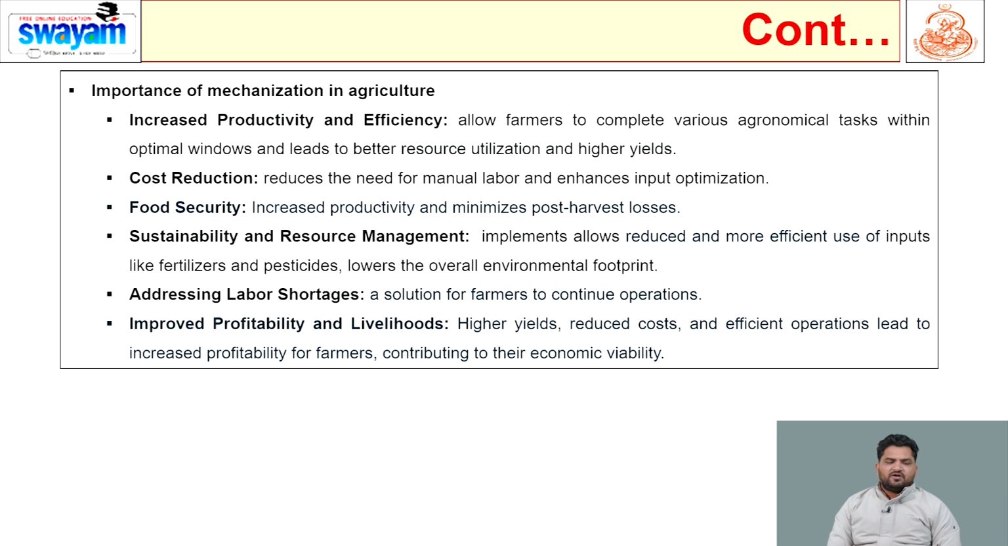It is also important for food security, minimizing post-harvest losses, and sustainable resource management. These implements allow reduced and more efficient use of inputs, addressing labor shortage. Mechanization is a solution for farmers to continue operations and improve profitability and livelihoods. Mechanization boosts productivity and efficiency.